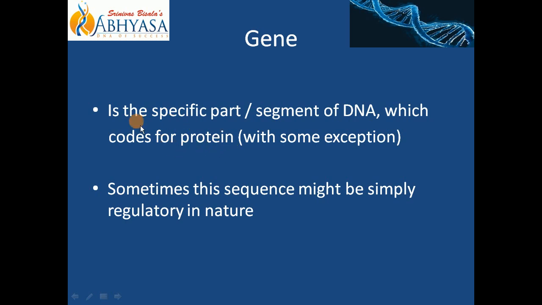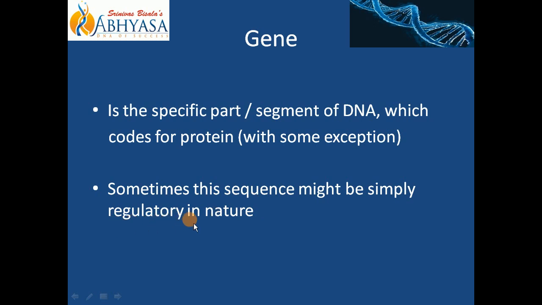Now of course, for this definition you have some exception. Okay, what is that exception? Sometimes this sequence might be simply regulatory in nature, meaning that sequence might not code for protein. Still we will call it a gene. Such a gene we call a regulatory gene.